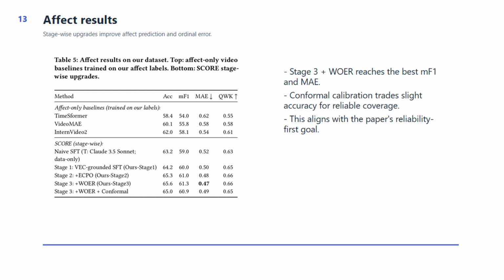Table 5 focuses on affect recognition. The top part lists standard video baselines trained on the affect labels, while the lower part shows SCORE stage-wise upgrades. Stage 3 with WOER reaches the strongest affect metrics, including macro F1 of 61.3 and MAE of 0.47. The conformal variant selected trades point accuracy for calibrated reliability, which matches the reliability-first motivation.